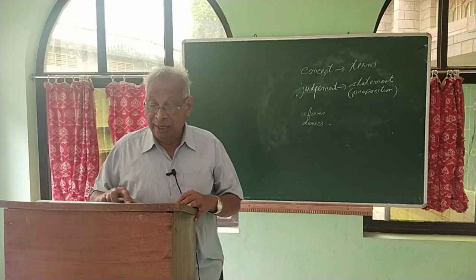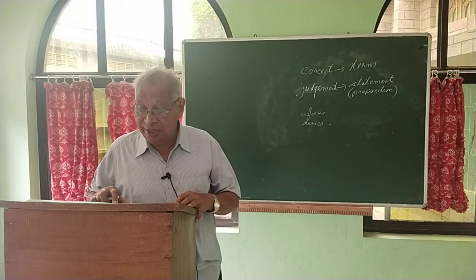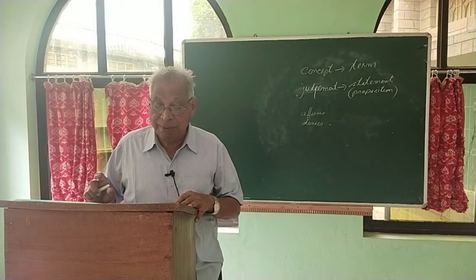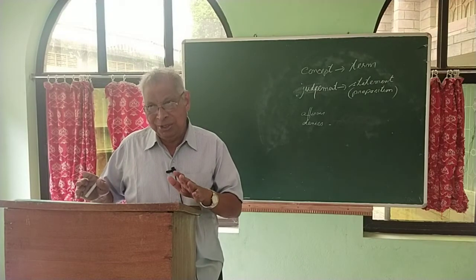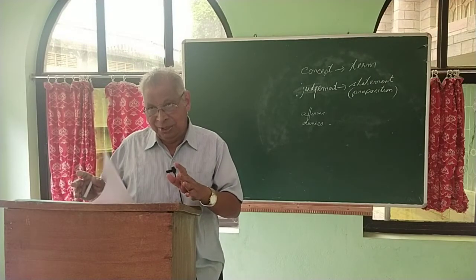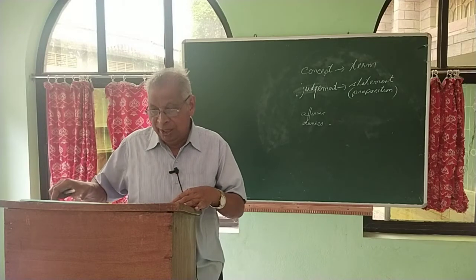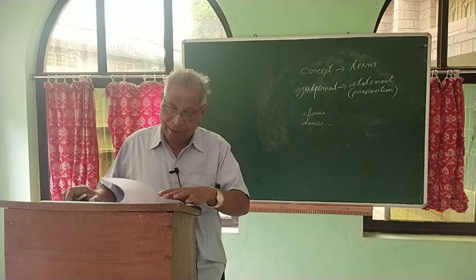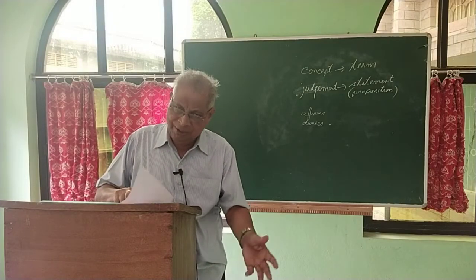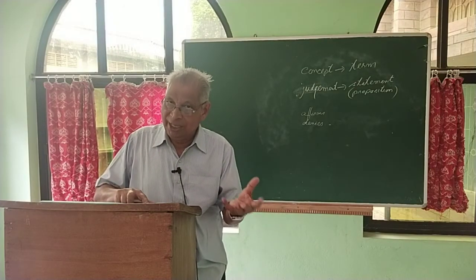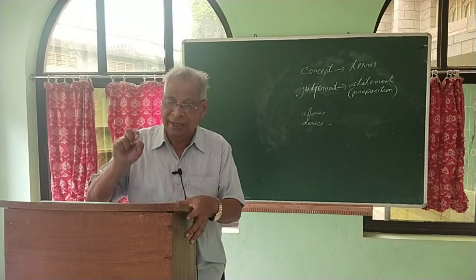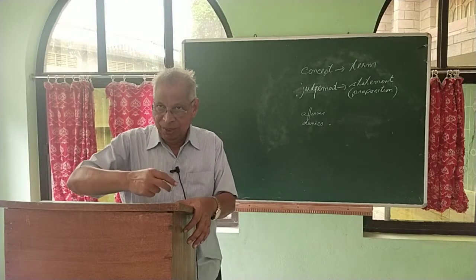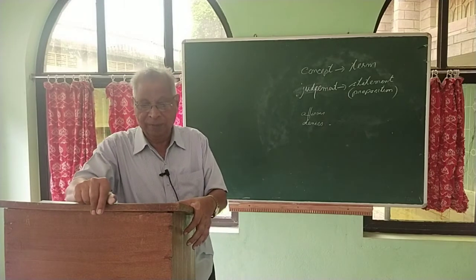Categorical: a simple assertion stating the relation between two terms, namely subject and predicate. A simple statement of something about somebody or something. This stand is on the table. Just a simple assertion, that's all. Every simple statement is a categorical proposition, and we'll understand it better when we contrast it with the others.